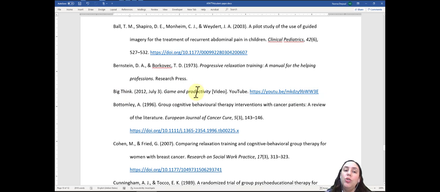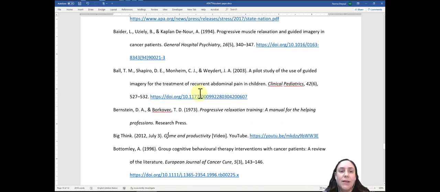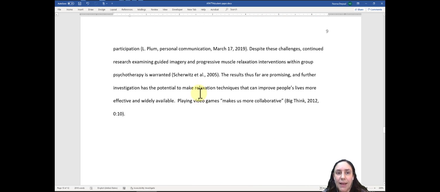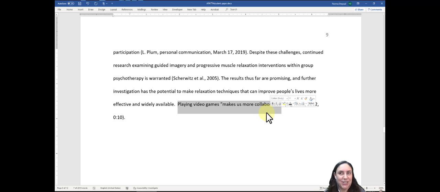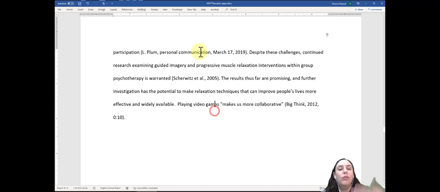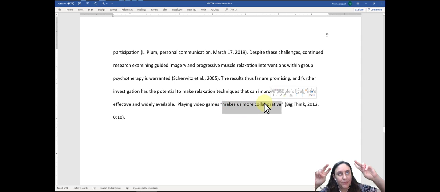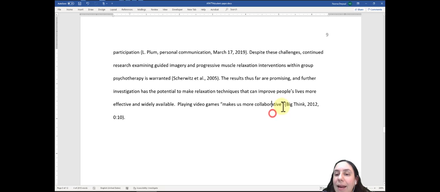But then how do you cite that in your paper if you were paraphrasing or quoting from it? So let's scroll up. And this one, I just threw that in here. This is just an example of how to do the citation within the body of your essay. Not that it actually flows with this particular one. I just threw that in. So here's my sentence. And then here's the direct quote in quotation marks. Then I have a space. I don't have a period here. I just have a space.